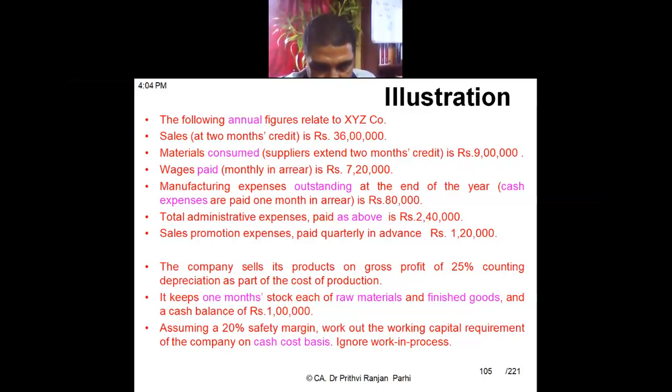Assuming a 20% safety margin, work out the working capital requirement of the company on cash cost basis. Ignore work in progress. Here we have to find out the working capital requirement, and we have to compute it on cash cost basis. So this is the question. One by one, I'll be helping you to solve it and explaining the solution.